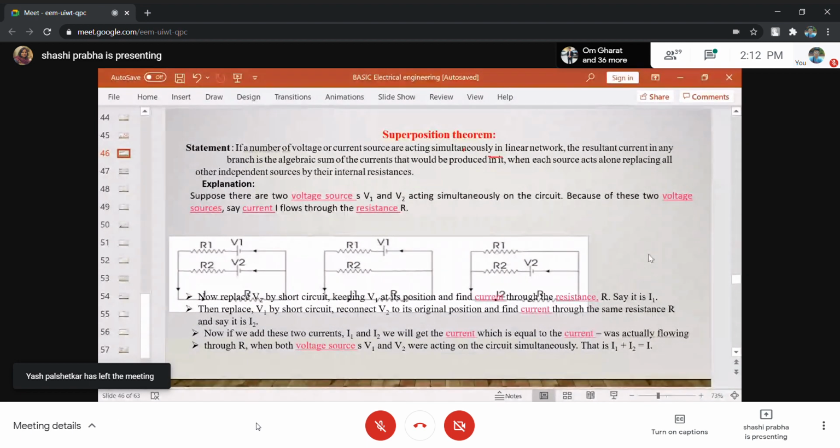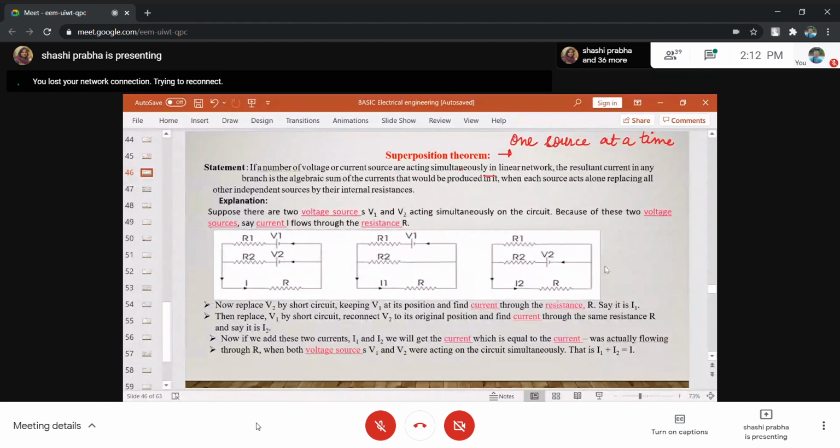If a number of voltage and current sources are acting simultaneously in a linear network, the resultant current in any branch is the algebraic sum of currents that will be produced in it when each source is taken alone and the others are replaced by their internal resistances. In summary, the superposition theorem is defined in one line as one source at a time. If three sources are there in a circuit, we will have to solve the circuit three times.